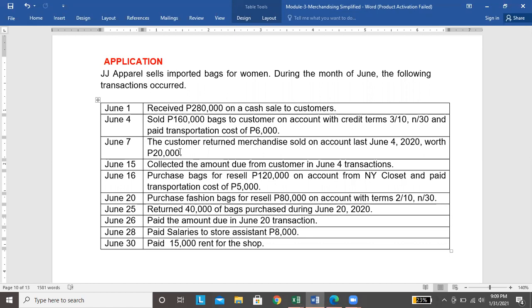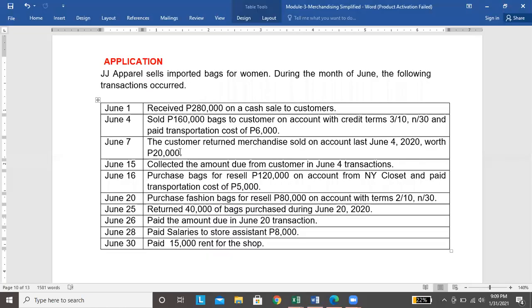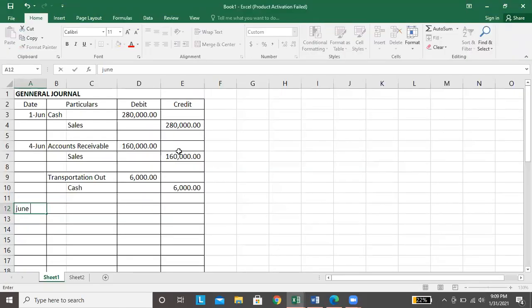Okay? So since babawasan natin si accounts receivable, hindi na natin ito i-debit. Originally naka-debit pero babawasan natin. So, expected we will credit. Okay, for June 7. So we will credit from its original entry na debit, okay? We will now credit.